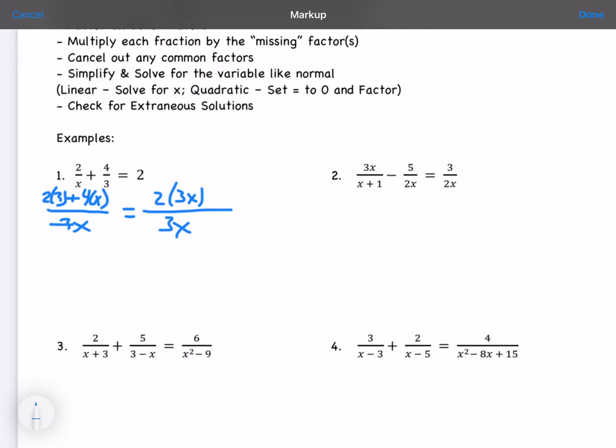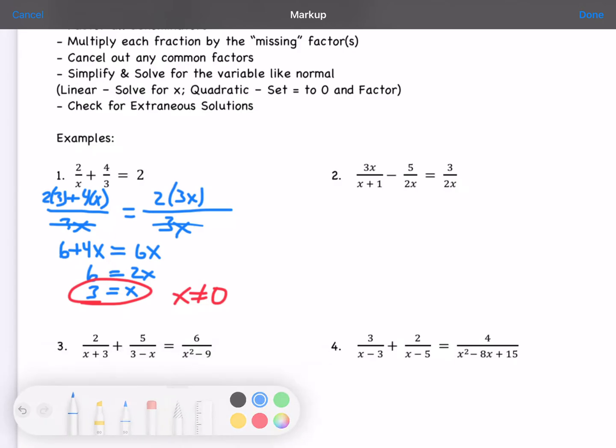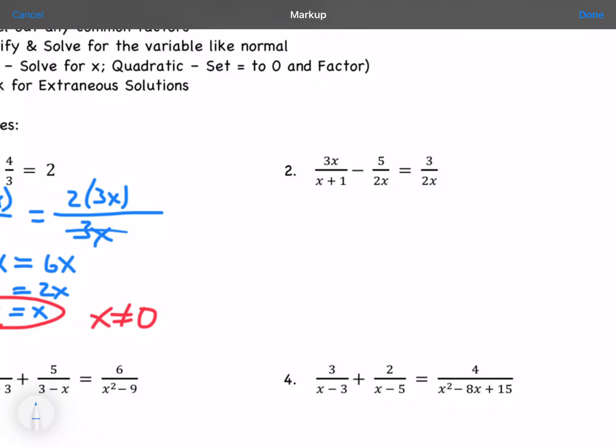So now we have the common denominator, so we can cross it out. And now it's simple. So I have 6 plus 4x equals 6x. This is easy Algebra 1 stuff at this point. So we get x equals 3, and I know that x can't be equal to 0. So x equals 3 works. Once we've done the hard part of finding the common denominator, the rest of it is fairly simple a lot of times.